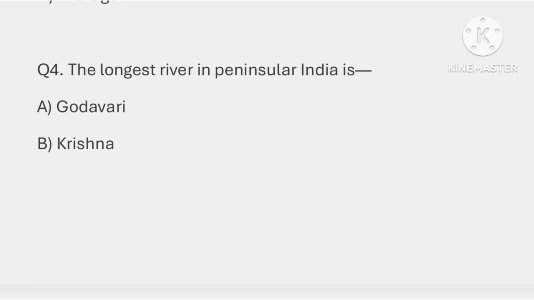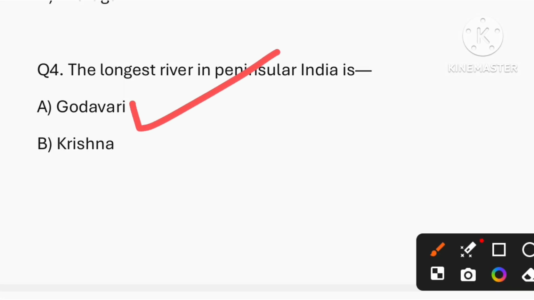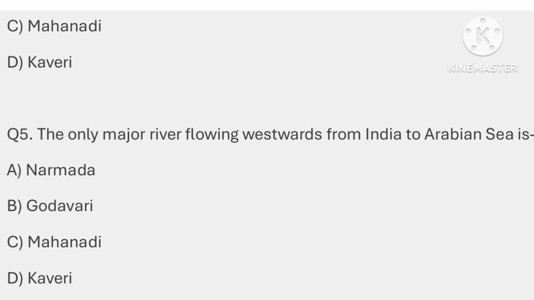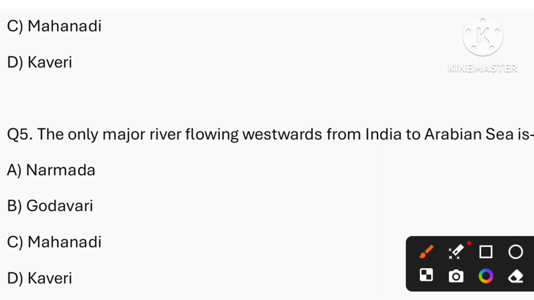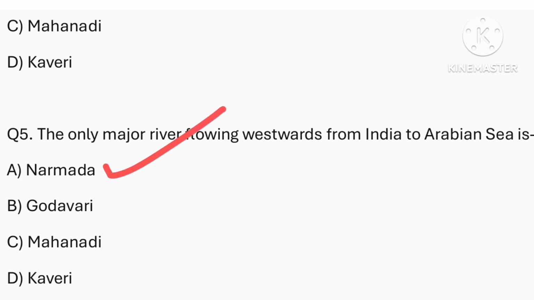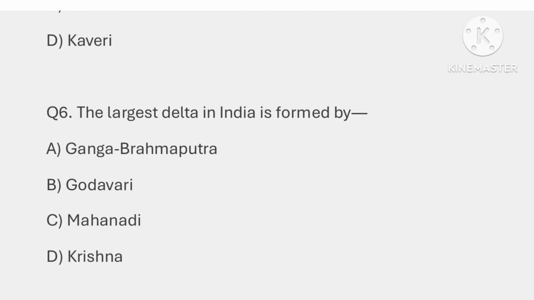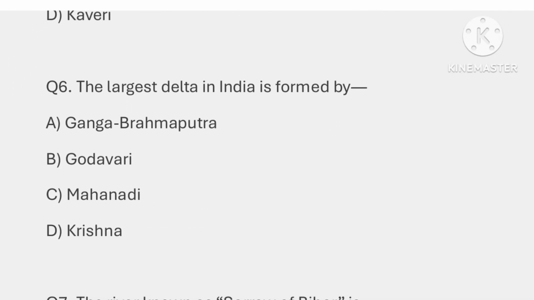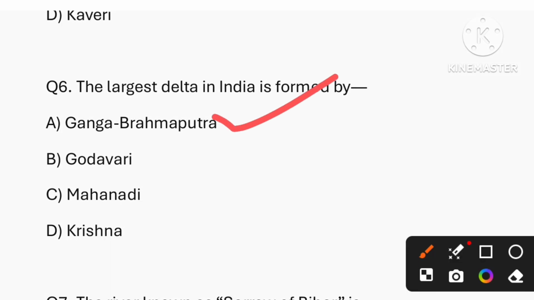Question number four, the longest river in peninsular India is. The correct answer is option A, that is Godavari. Question number five, the only major river flowing westwards from India to the Arabian Sea is. The correct answer is option A, that is Narmada. Question number six, the largest delta in India is formed by. The correct answer is option A, that is Ganga and Brahmaputra.